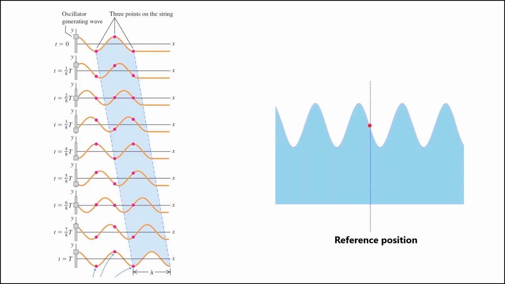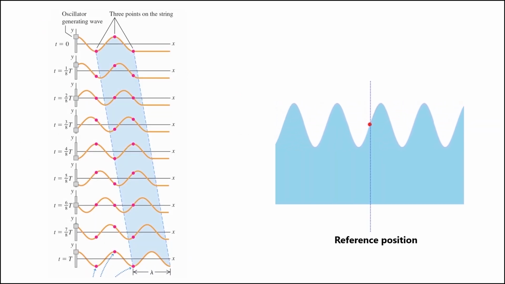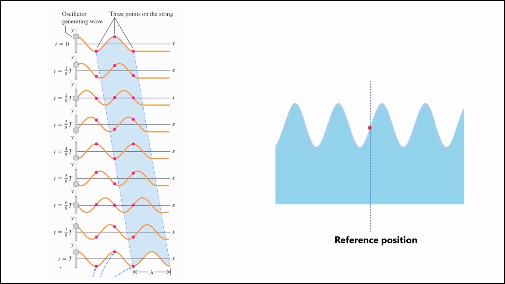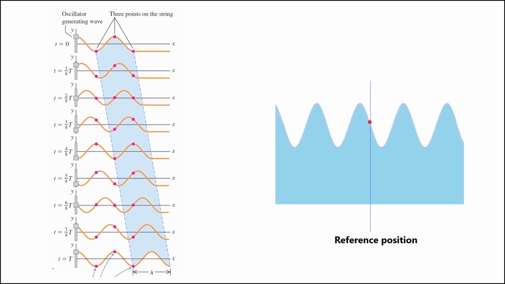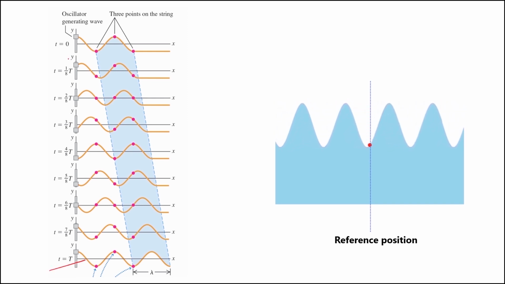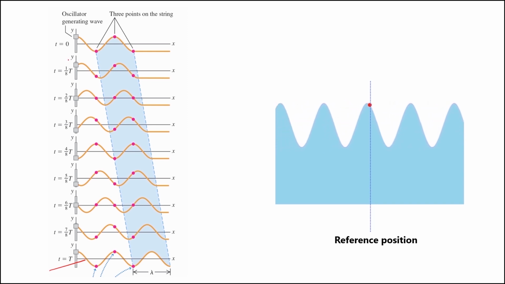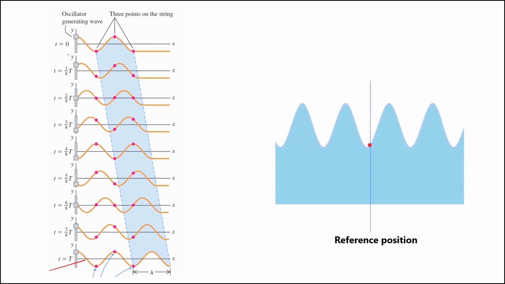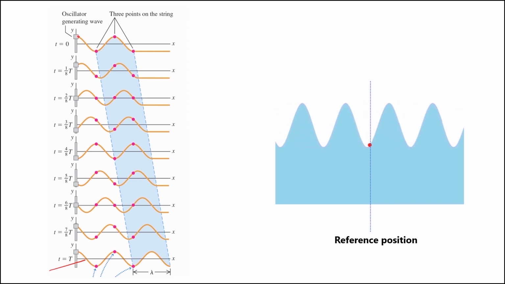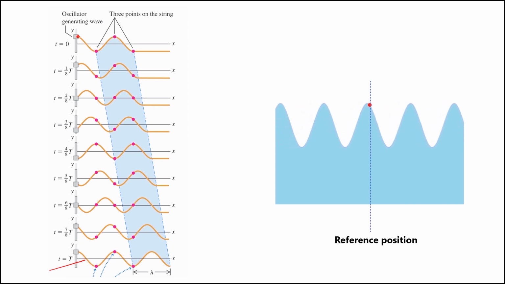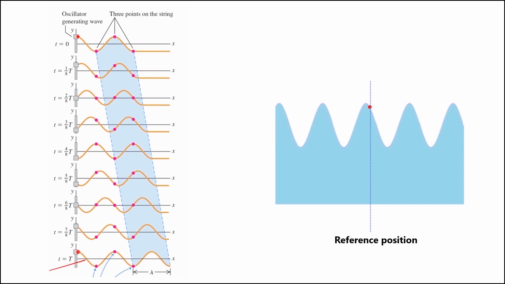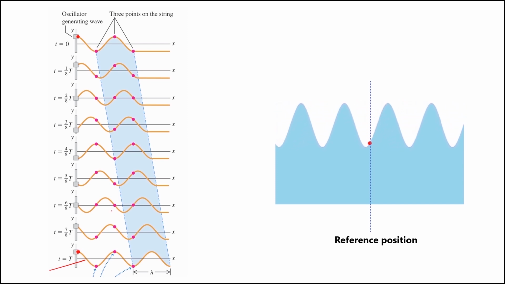The wave that advances through the string is a continuous succession of transverse sinusoidal disturbances. This figure shows the advancement of a wave in a string over a complete period T. The one complete cycle of motion of the wave has been divided into intervals of 1 by 8 T. So you can see that the particle at the very left extreme of the wave motion has maximum amplitude in the first and the last case.